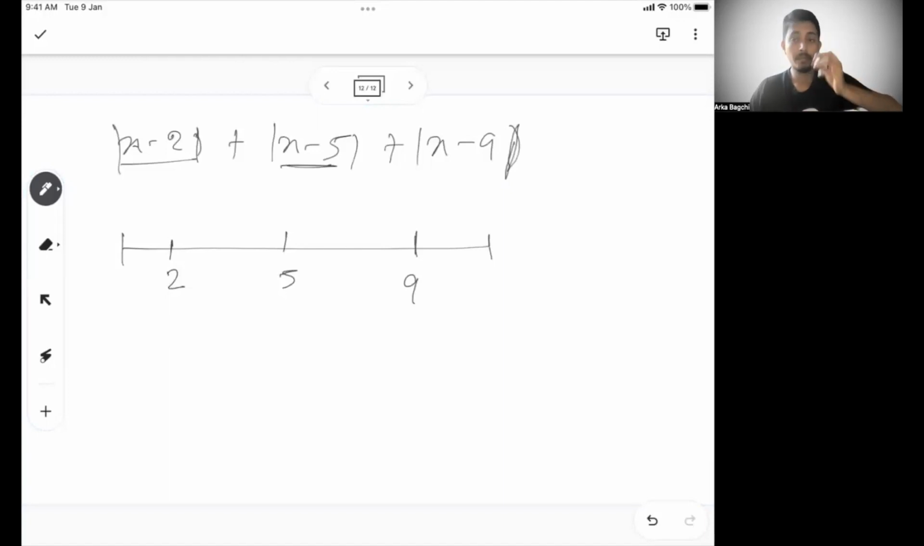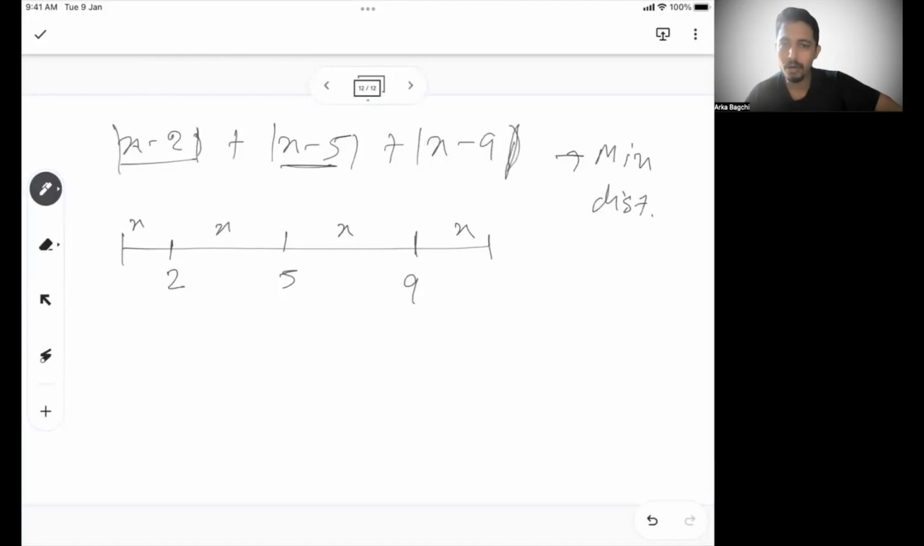Now, if you think typically, where can you place x? x can be here, x can be here, x can be here, x can be here. So with 3 roots, there are 4 regions, and in any one of the regions x can fall. Since I have to find the minimum value, I have to find the minimum distance.